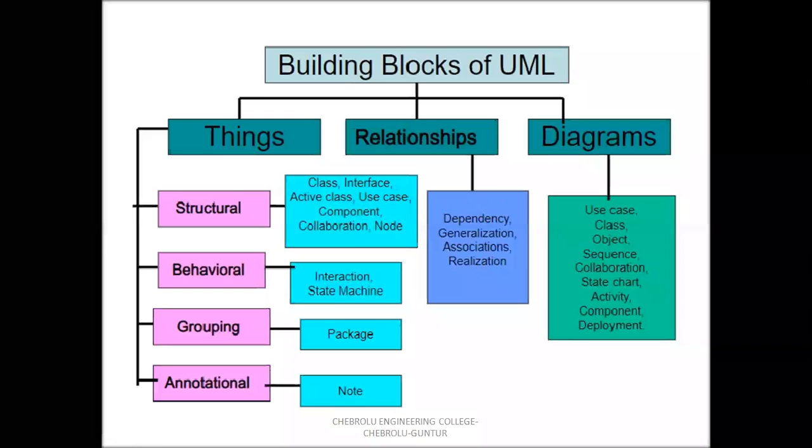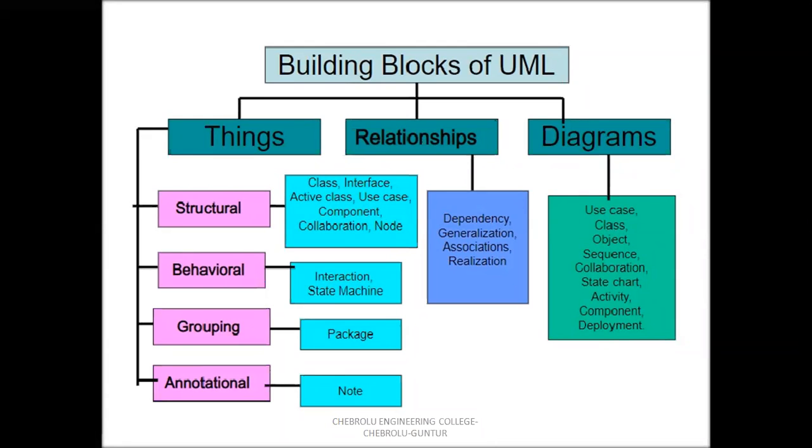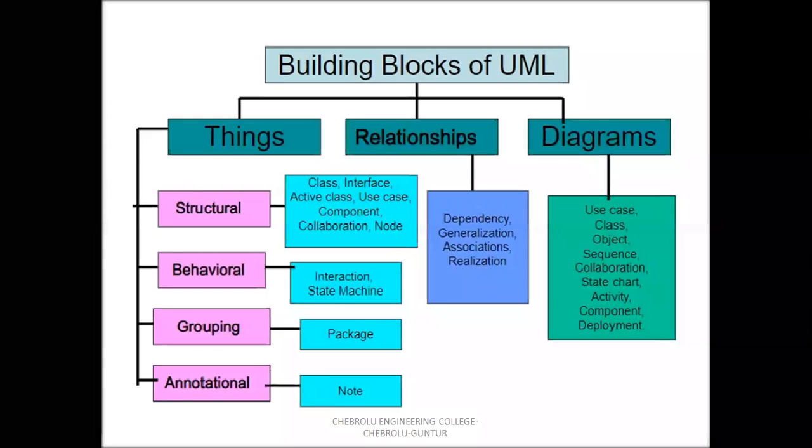So every diagram has some things and its relationships. In use case diagram, you are using only use cases and its relationships. In class diagram, you are using classes and its relationships. In the object diagram, you are using objects and its relationships, that is, a collection of objects and relationships. In the sequence and collaboration diagram, you are representing interaction, that is, the interaction between the two objects based on time and space.